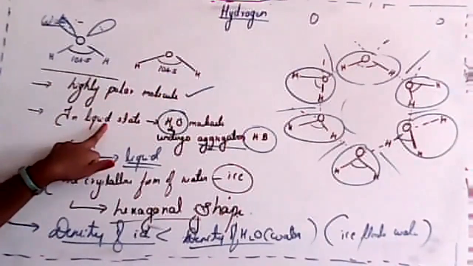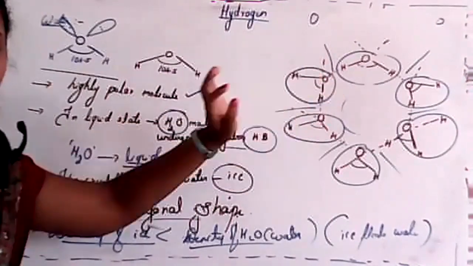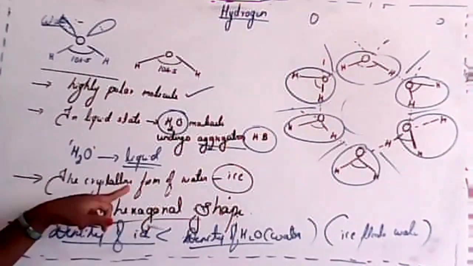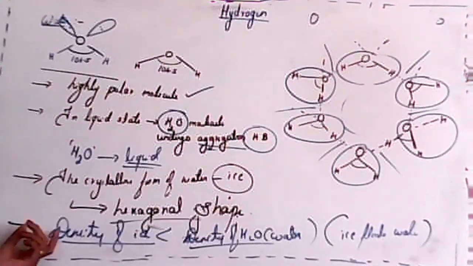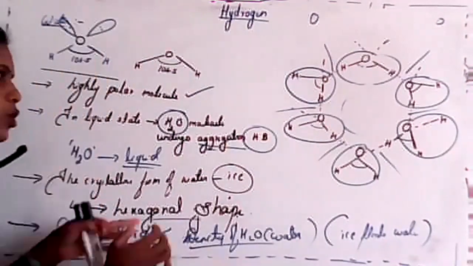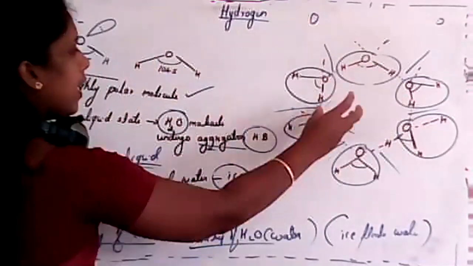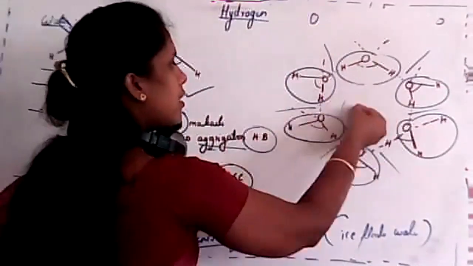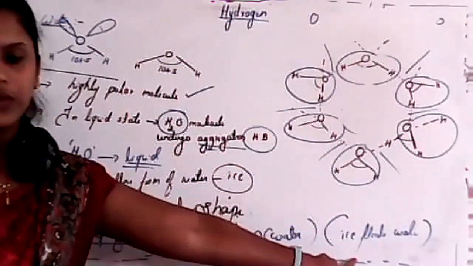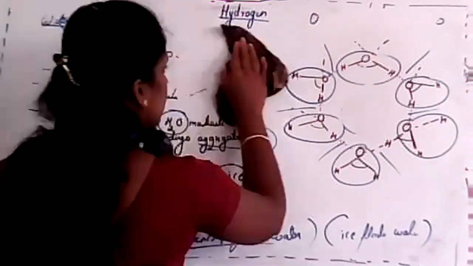Highly polar, and in the liquid state it is water, because of aggregation with hydrogen bonds. And next one, the crystalline form of water is ice, which forms a hexagonal shape. And last one, density of ice is less than density of water. So that is purely based on the structure of ice, because in the structure of ice it will form a hexagonal shape, and the empty space will be there at the center. So that's why what will happen? It will float over the water. That means ice floats over the water. Is it clear?